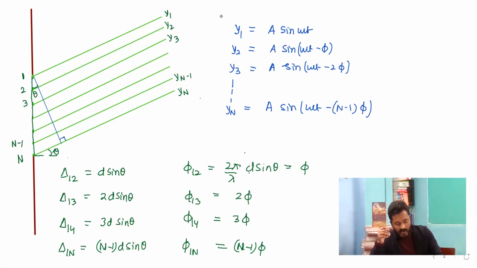So y1 is turning out to be a sine omega t, y2 is equal to a sine omega t minus phi, y3 is equal to a sine omega t minus 2 phi, yn is equal to a sine omega t minus (n minus 1) phi. So if they all interfere at a point P, then yp is going to be y1 plus y2 plus y3 till yn.